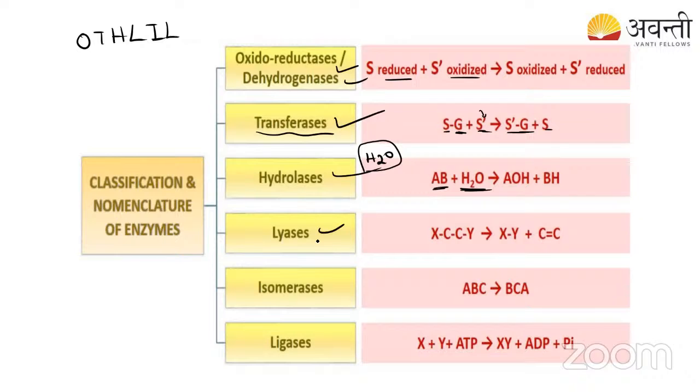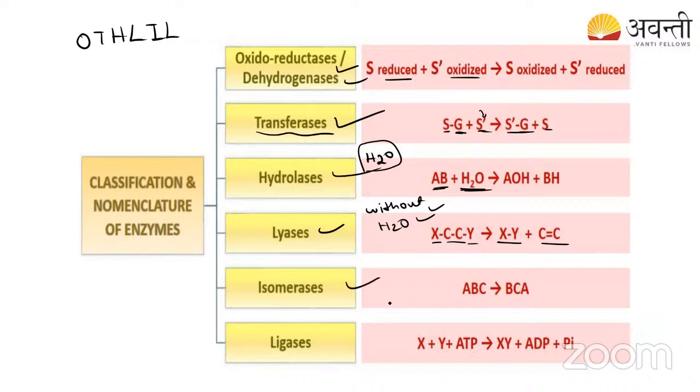Okay. So let us come to the lyases. Lyases will also do the same thing, but without water. It does not utilize anything, but it will break down here. XC-CY will break down into XY and C double bond C, without utilizing any water. Okay. Lyases will not use water. Hydrolases will use water.